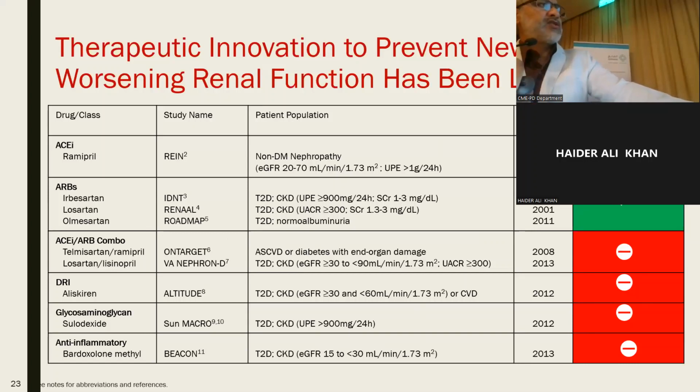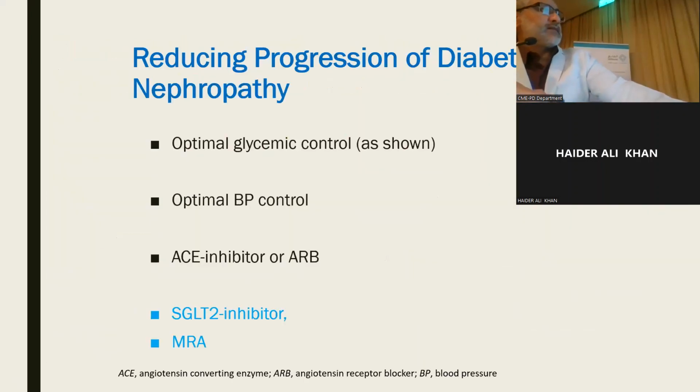Combining ACE inhibitors and ARBs didn't show any significant effect on delaying progression. Moreover, it resulted in severe hyperkalemia and progression of renal disease, even in some patients with renal artery stenosis, so this combination failed. Direct renin inhibitors also didn't show any significant effect. Glucosamine didn't show a significant effect either, and anti-inflammatory agents also didn't show any significant effect on delaying progression of chronic kidney disease or diabetic nephropathy.